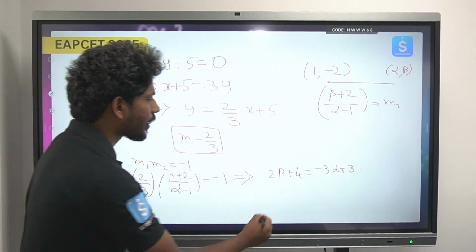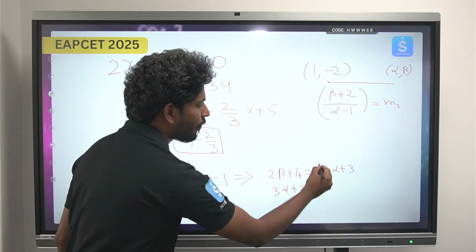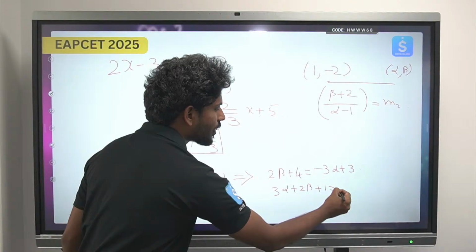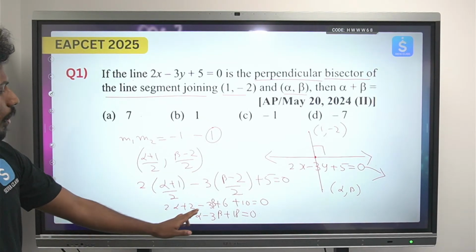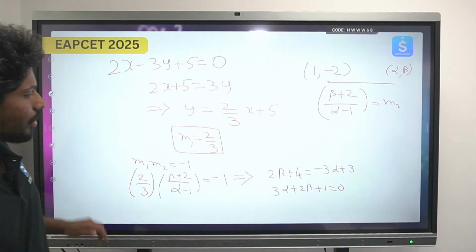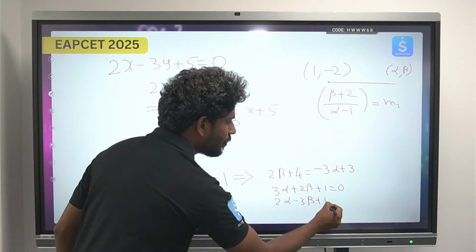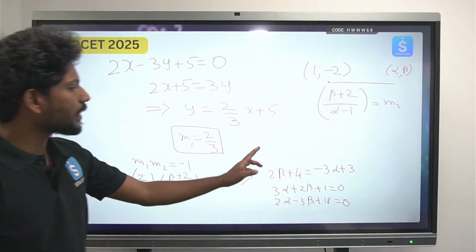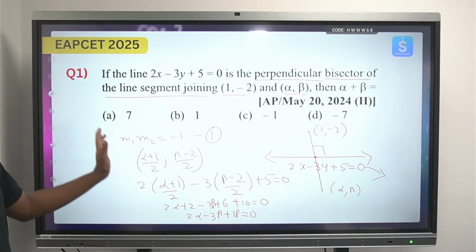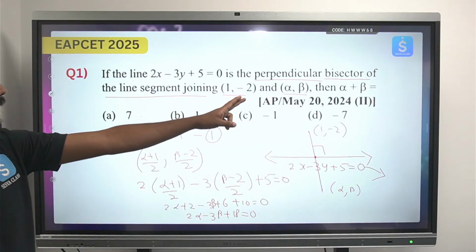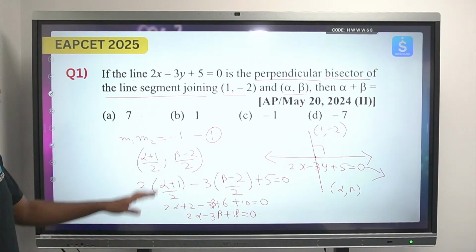So what can we write from here? 3 alpha plus 2 beta and 4 minus 3 is 1 equals to 0. So this is the second equation, and the first equation is 2 alpha minus 3 beta plus 18 equals to 0. So using these two relations you just find alpha and beta. Okay, using these two relations you find alpha and beta, and then you find out the value of alpha plus beta yourself. Okay, so this is how you find.